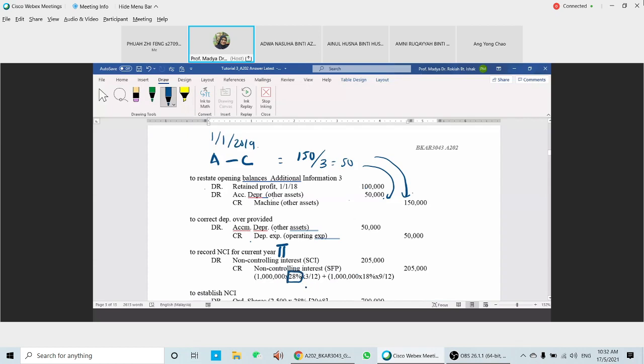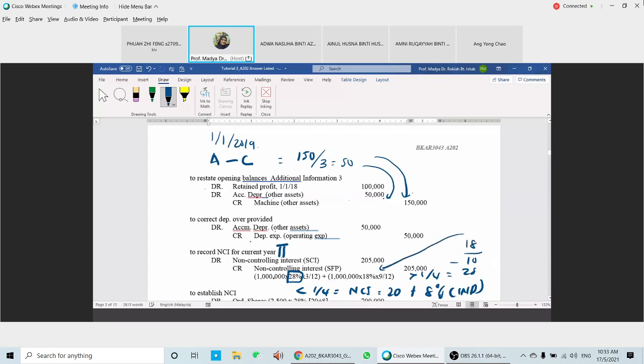Before 1st of April, NCI has 20%, and then plus 80% from indirect interest, so altogether NCI has 28%. So after 1st of April, the total 28%, you're going to minus 10%, so you're going to have only 18%.